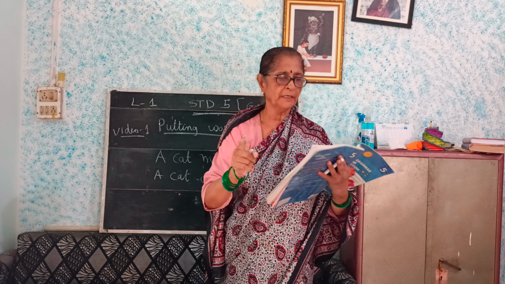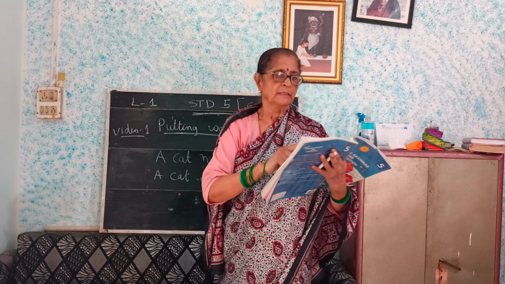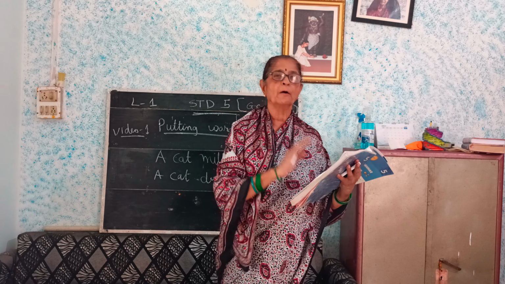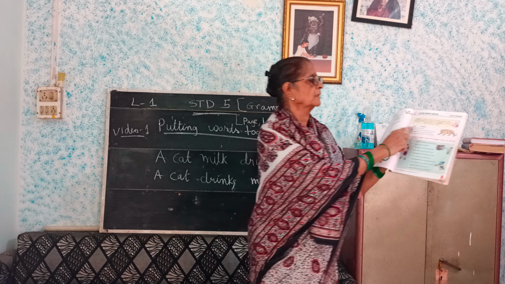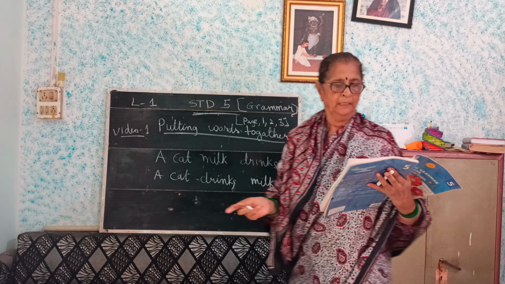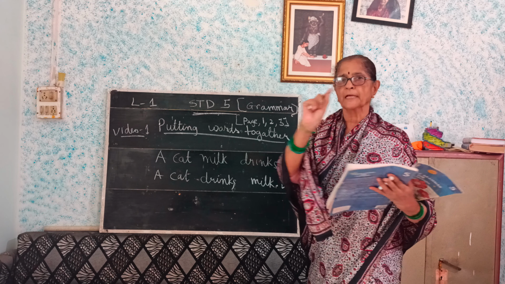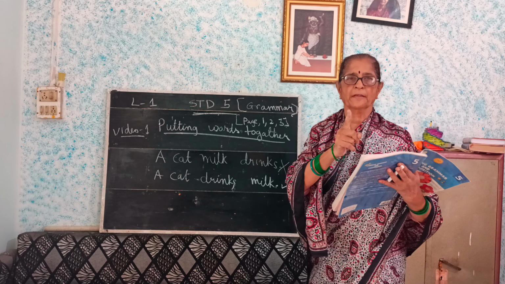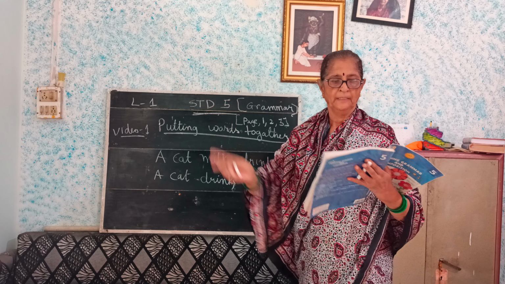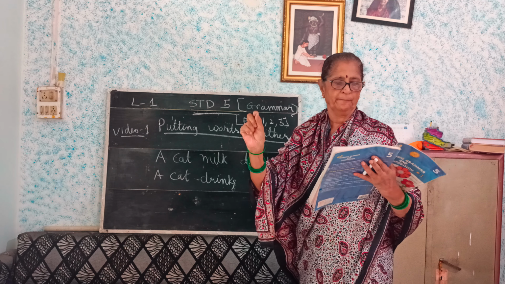A sentence has a subject and a predicate. Subject means about whom the sentence is. The subject of a sentence is the person or thing spoken about. The predicate is what is said about the person or thing. Now here's the subject and predicate. The tiger roared loudly. About whom is the sentence? The tiger. So the tiger is the subject. And what is the tiger doing? Roared loudly. So roared loudly is the predicate.